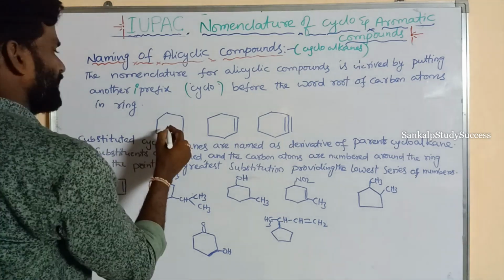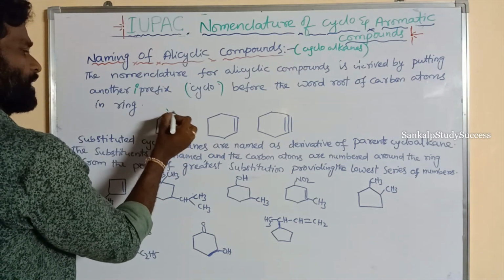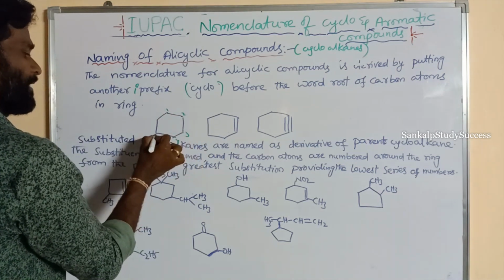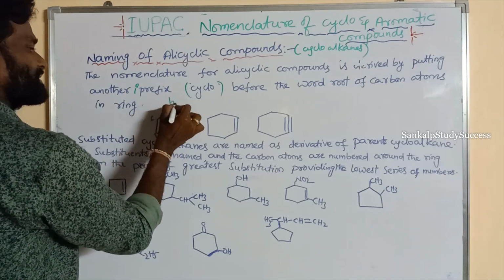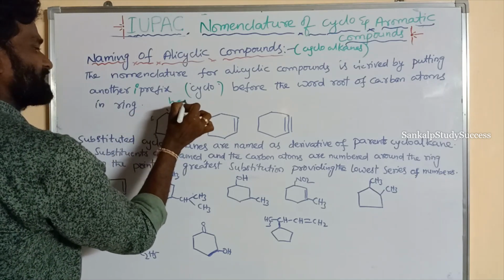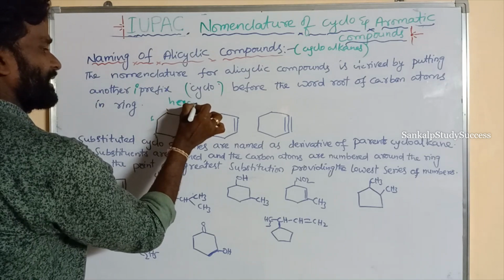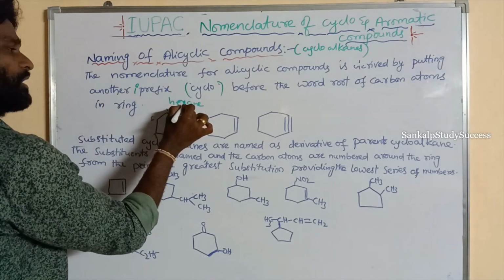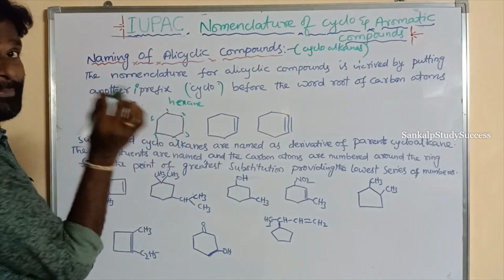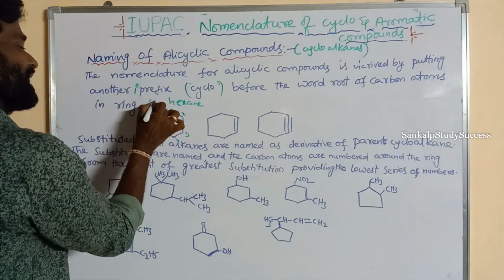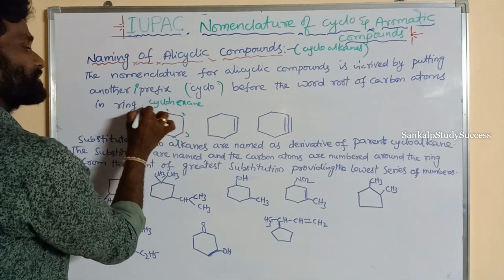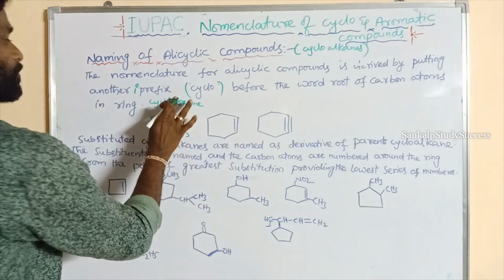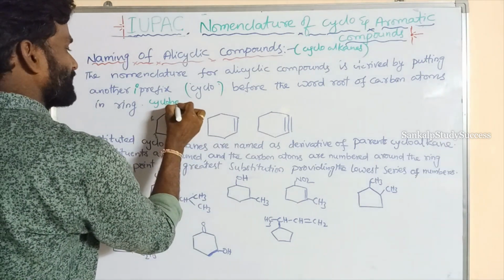So what is its name? How many carbons are present? 1, 2, 3, 4, 5, 6 carbons, and all are single bonds like hexane. This is the word root, and ane is the primary suffix. Cyclo is added before the word root: cyclohexane.